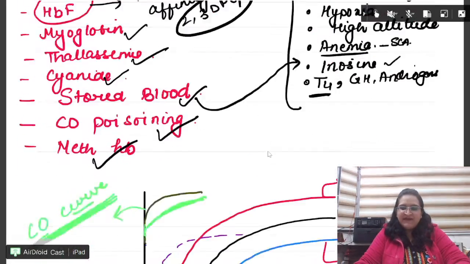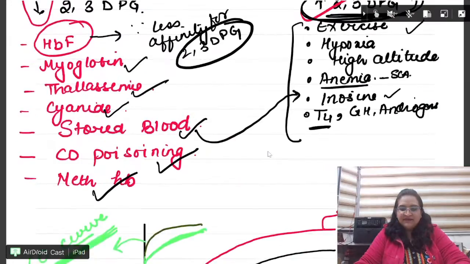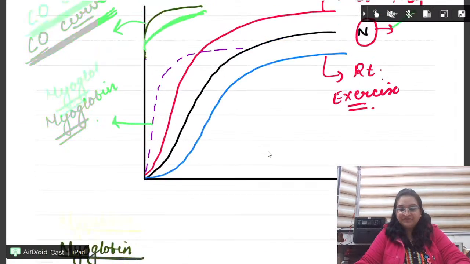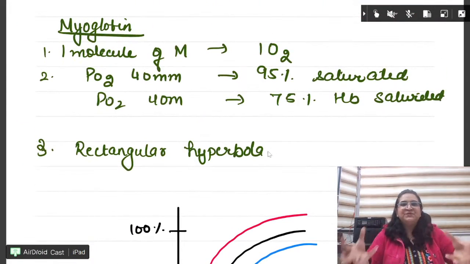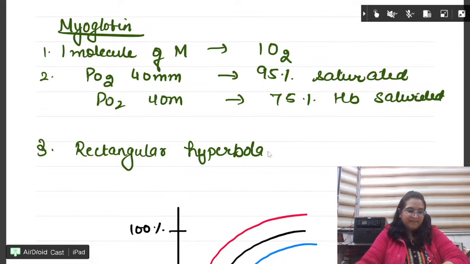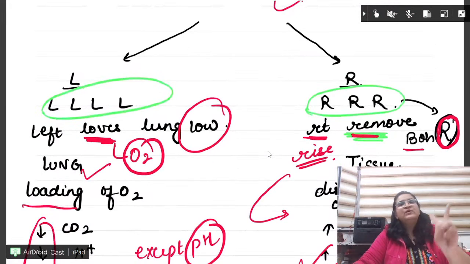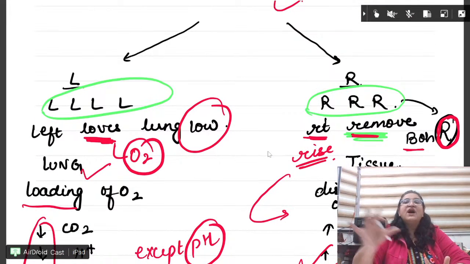Very good. Then please tell me, stored blood. Stored blood. HbF, fetal hemoglobin. Very good. Now here, beta, learn two effects. One is the Bohr effect.